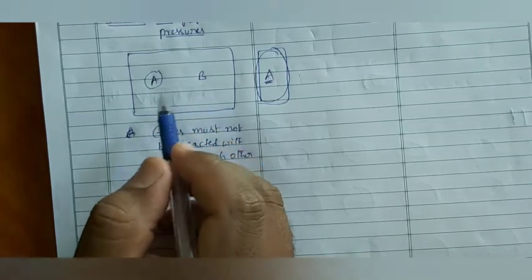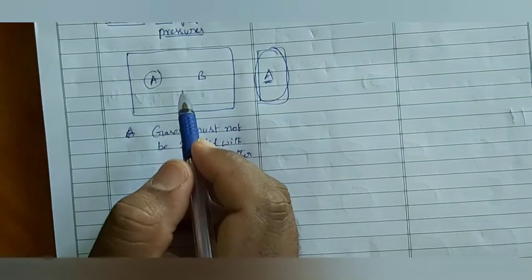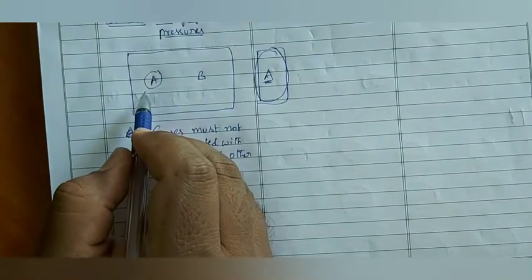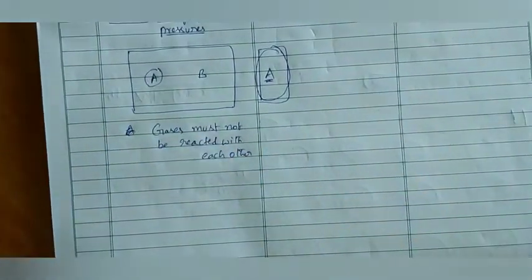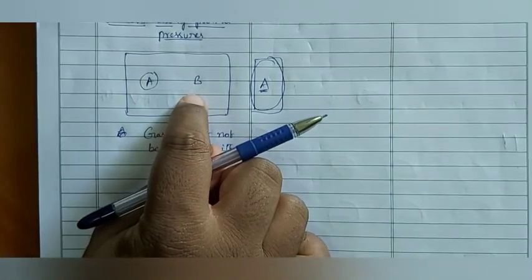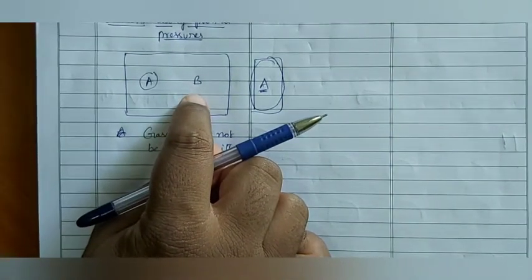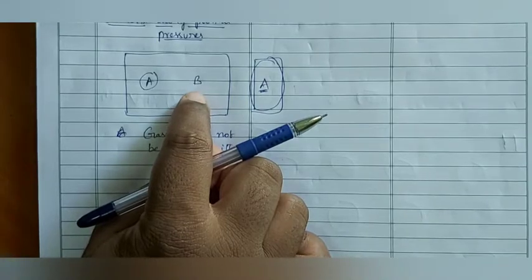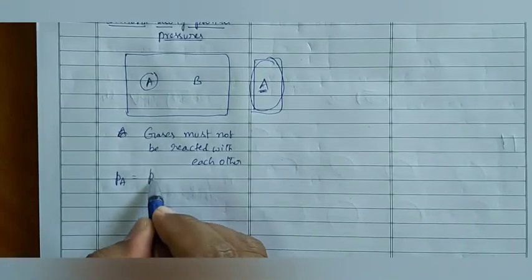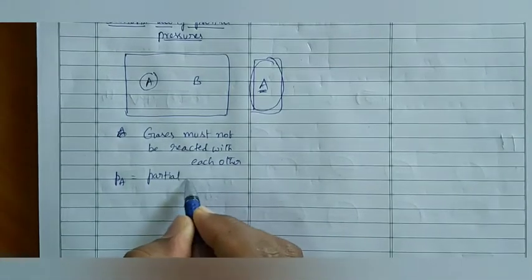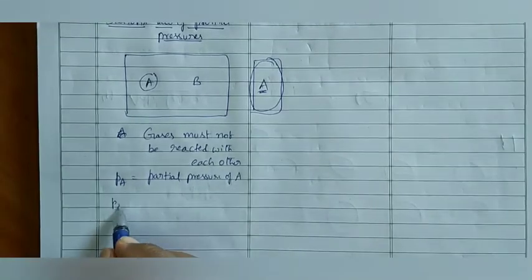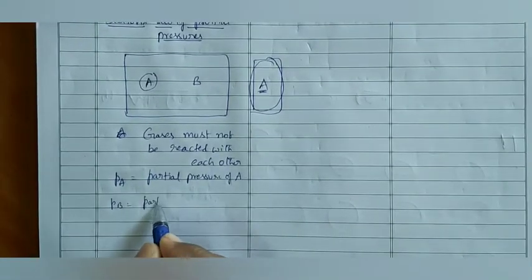That's why the pressure of A along with any other gas is called the partial pressure of A. In the same way, the pressure of B along with any other gas is called the partial pressure of B. Partial pressure of A is represented with PA. PB is called the partial pressure of B.